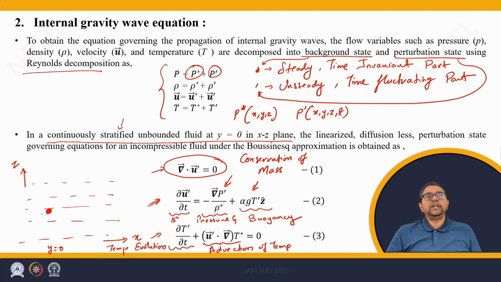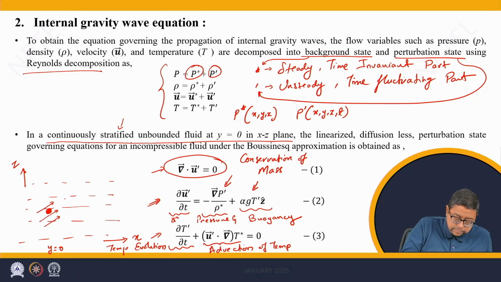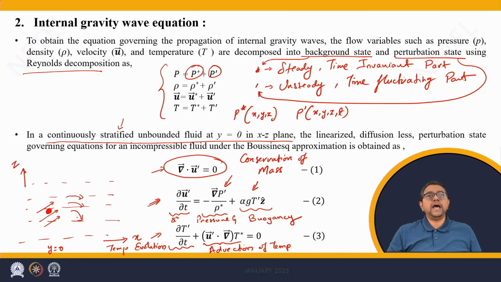For example, if we have a particle like this of a certain temperature and the velocity field given by these arrows, then this particle will be moving in a path as shown by the dotted line.